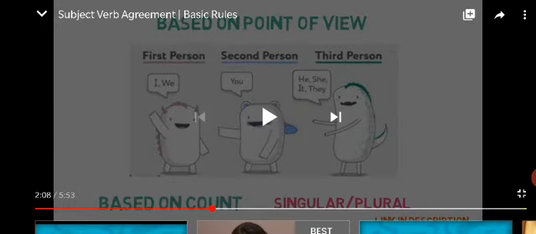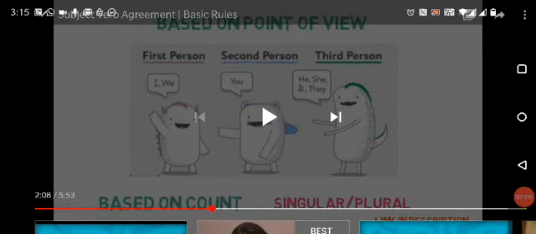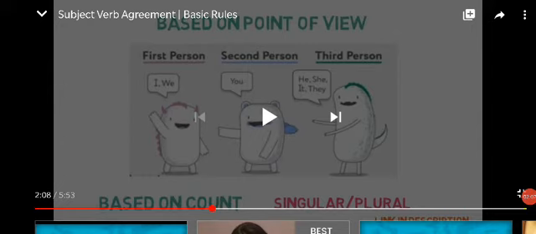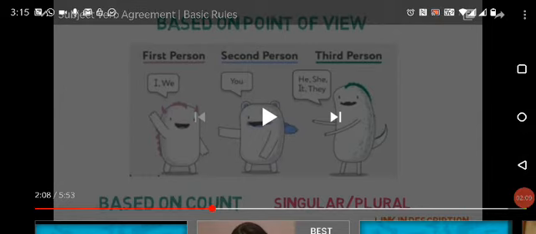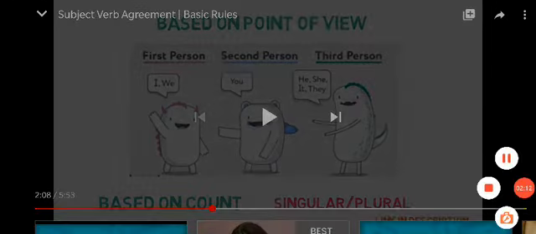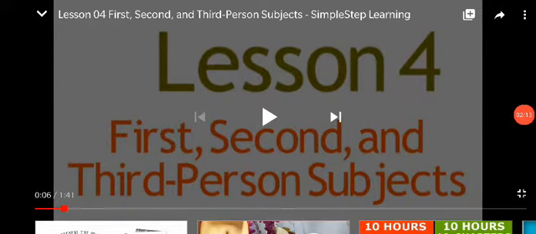Now, let's understand what we mean by first, second and third person subjects. You need to know this also, so that is why I am connecting it with subject-verb agreement.